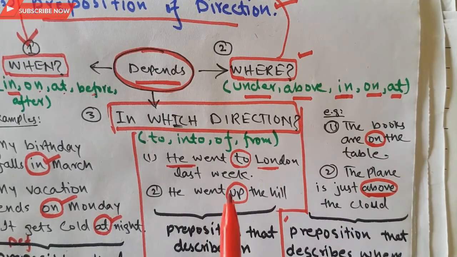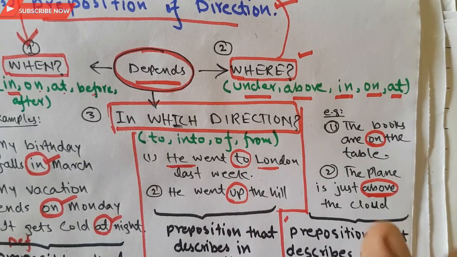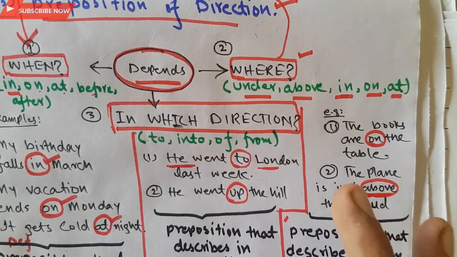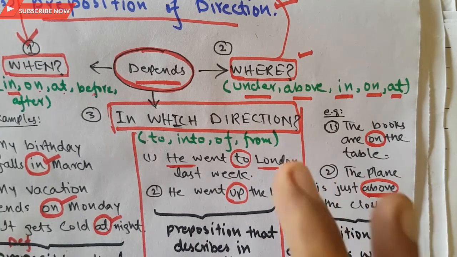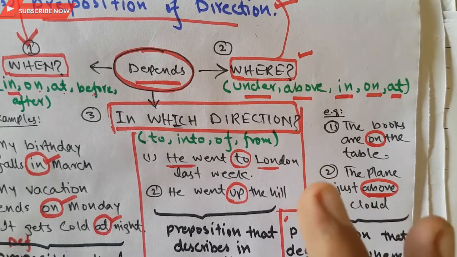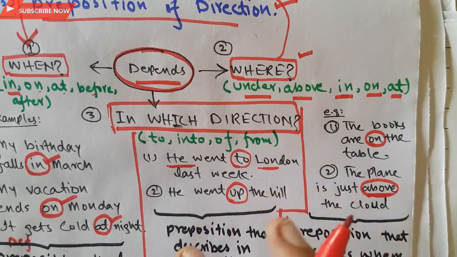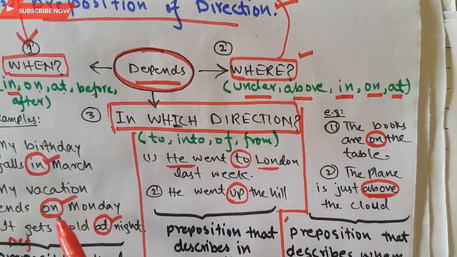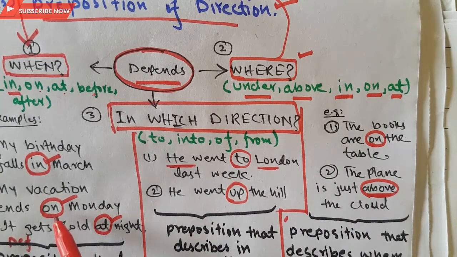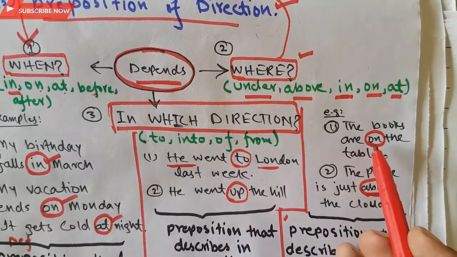The same word on is used in two different sentences and imparts two different meanings, because the preposition depends on the structure and the contextual meaning of the sentence. After putting the preposition in, you will be able to understand which type of preposition it is. So here on will be treated as a preposition of time, while here it will be treated as a preposition of place.